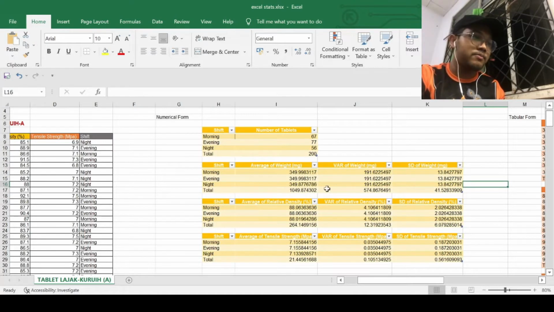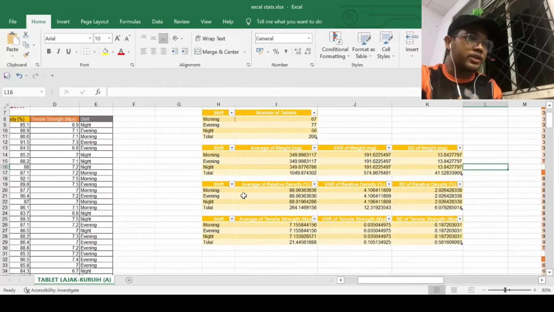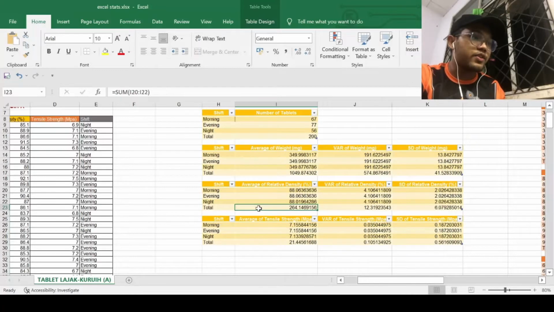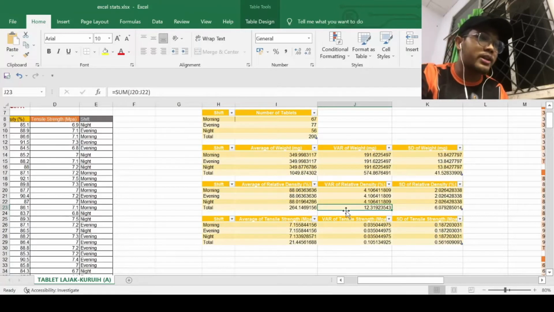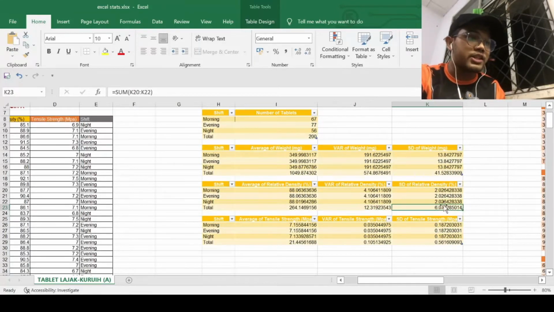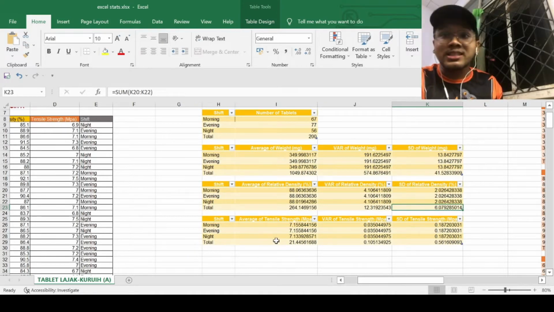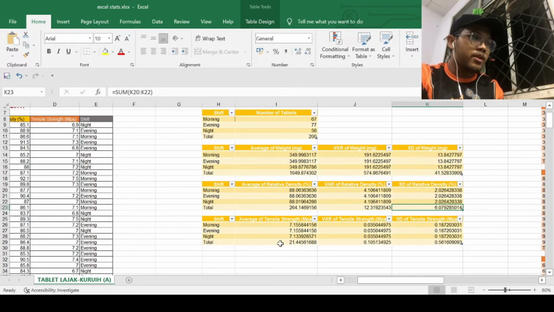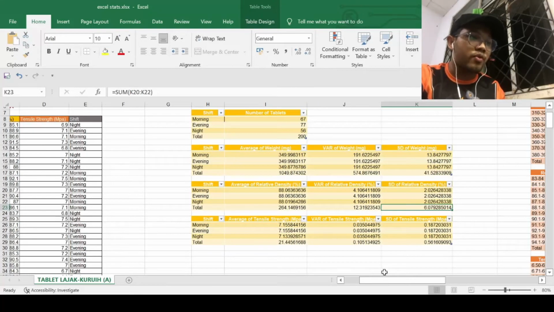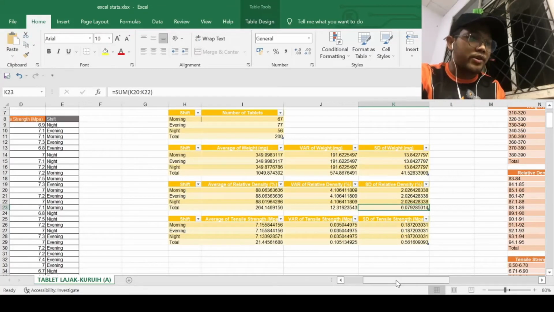For the relative density, we have the total average at 264.1469%. For the variance, we have 12.3192%, and for the standard deviation, we have 6.079%. Then for the tensile strength, we have the total of 21.4456 megapascal. For the variance, we have 0.1051 megapascal, and for the standard deviation, we got 0.5616 megapascal.